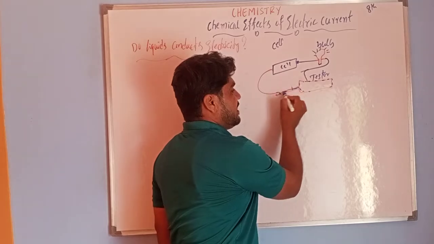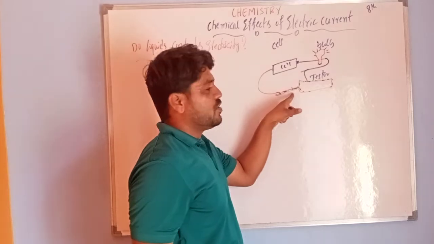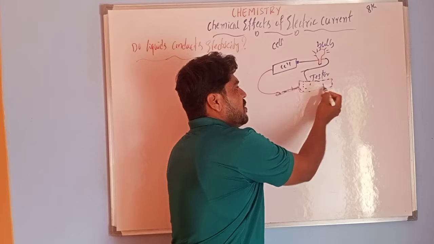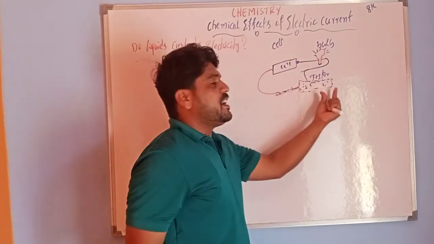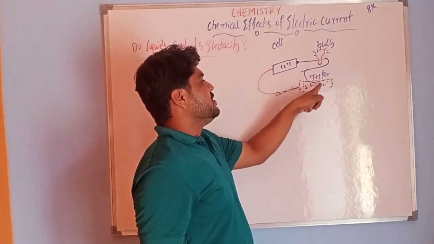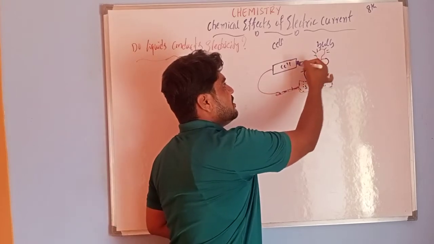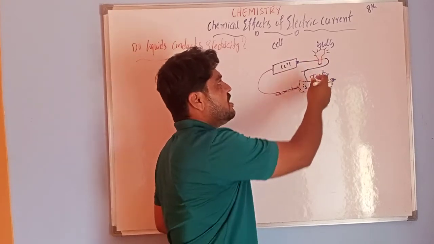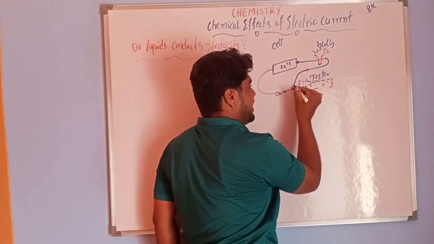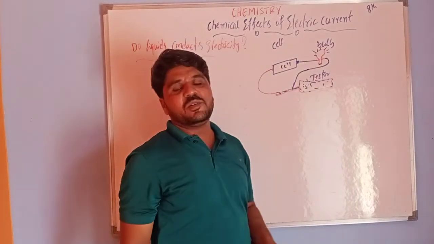In front of the tester there is a metallic component which conducts electricity, but the head of the tester is made of plastic, which does not conduct electricity. That's why when you connect one end of the cell to the plastic head, the bulb is not glowing. If you connect both ends to the metallic component, the bulb starts glowing.